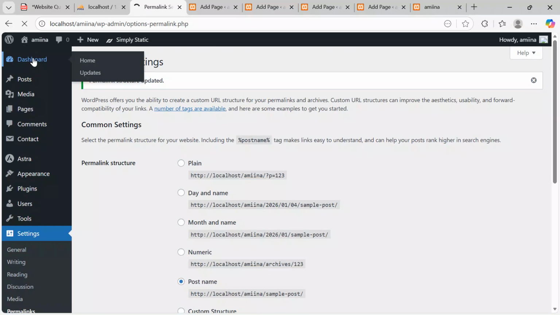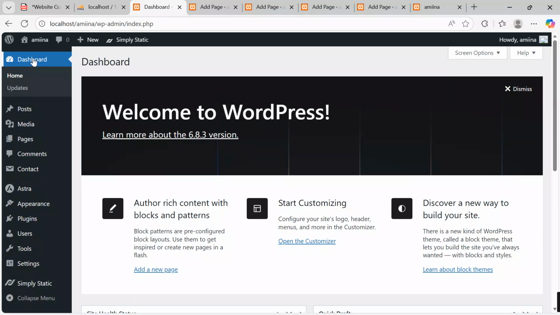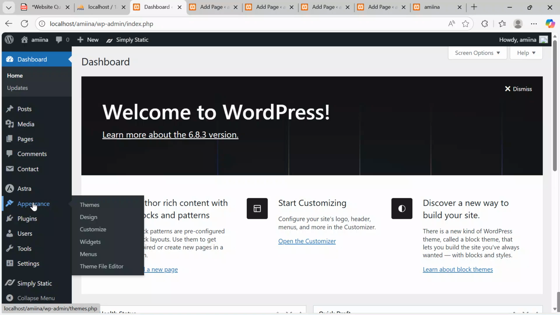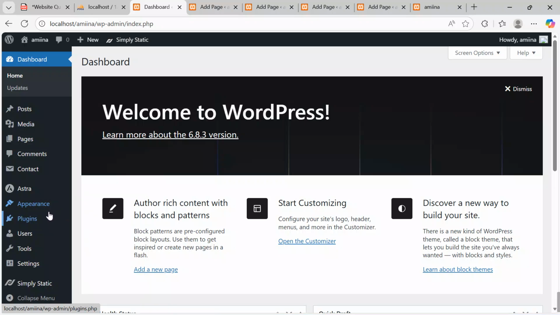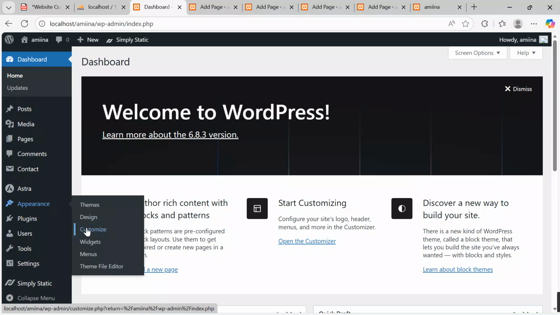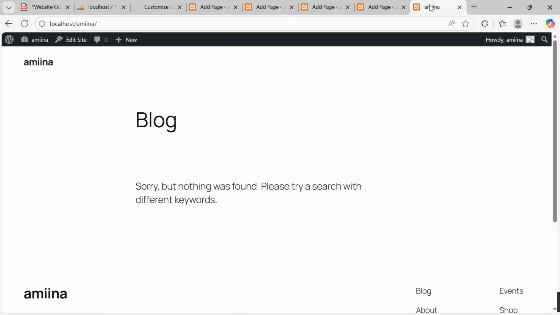I will come over here and refresh the page a bit to see that things are in shape and ready to go. Now, let's go back and customize the header, footer, and then we start the design in a few seconds. We shall be good to go. Come to appearance again, and then go to customize over here. Go to customize, and then we see what we are supposed to achieve at the end of it all. Come to customize. It is loading in a few seconds. Here we go.